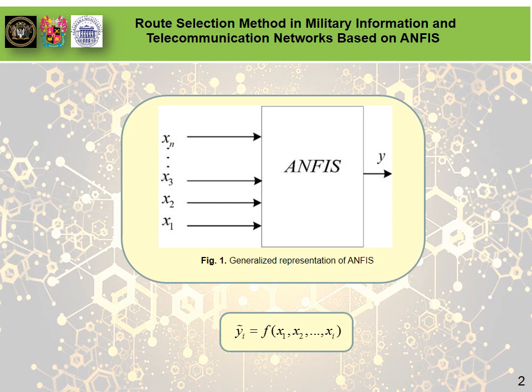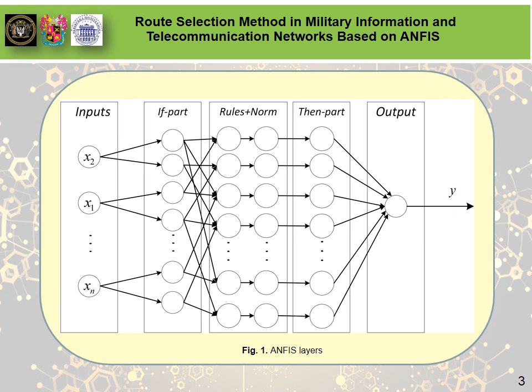The mechanisms that underlie ANFIS allow finding the functional dependencies in the form shown. However, obtaining the correct value using the formula on Slide 2 depends on the correctness of the training data of such systems. Thus, one of the most common ways of training is the back-propagation method. The basis of the training sample is the data obtained during the observation of the input values and the desired values of the output. The internal structure of ANFIS is determined based on the number of input values, the number and the form of their membership functions, and the fuzzy inference algorithms.